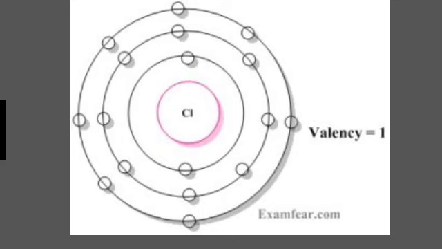The mass number is defined as the sum of the total number of protons and neutrons possessed by the nucleus of an atom. It is denoted by A. In the notation for an atom, the atomic number, mass number, and symbol of the element are written together. For example, nitrogen is written as